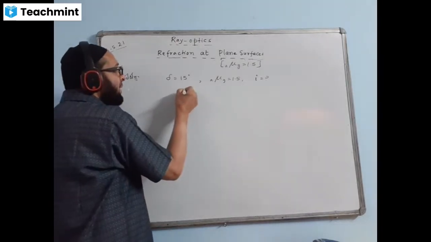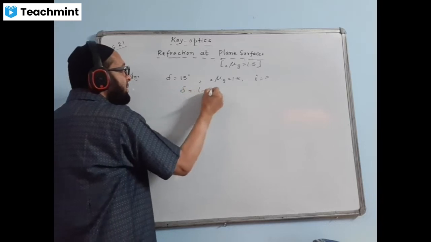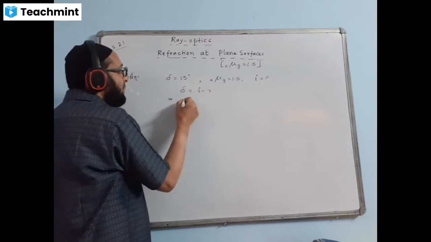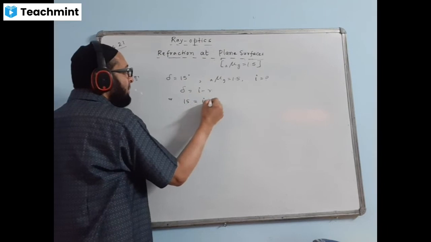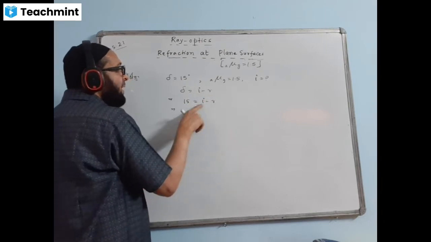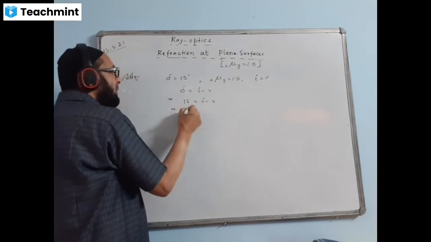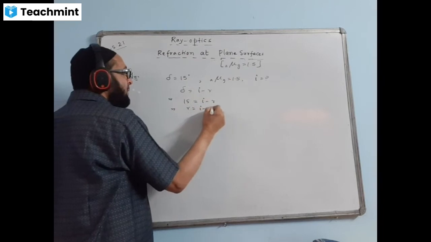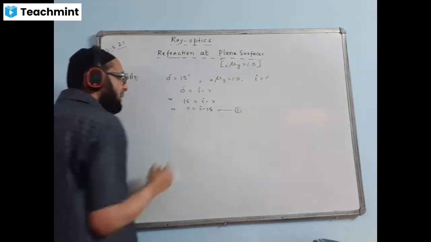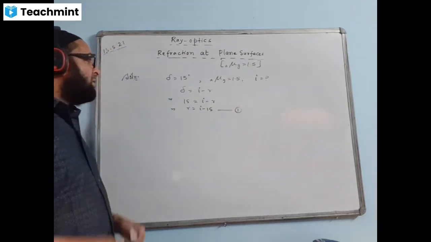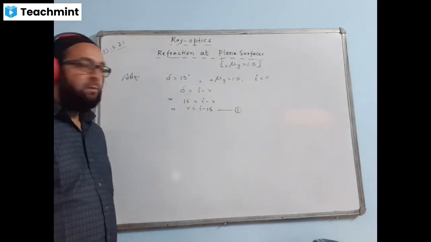Okay, I'll use the formula of delta first. Delta is equal to I minus R. I will write first, 15 is equal to I minus R. We have to find I, so make R the subject of formula. R will come this side, it will become I minus 15. This is equation number 1. R is equal to I minus 15.